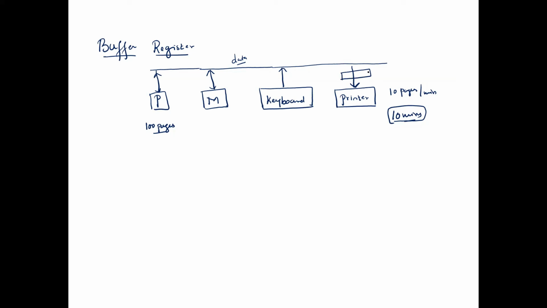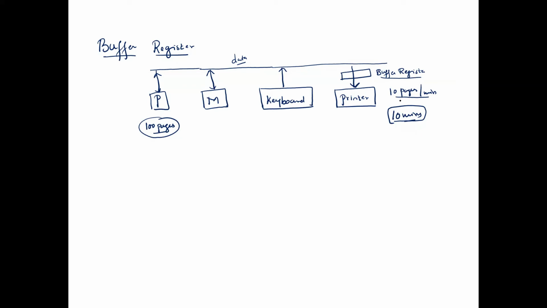A buffer register. If I place a buffer register, then if the processor wants to print 100 pages, all these 100 pages, it will dump where? Into a buffer register. And we will ask the printer to read the content from where? From the buffer register, and let the printer work at its own speed, 10 pages per minute.